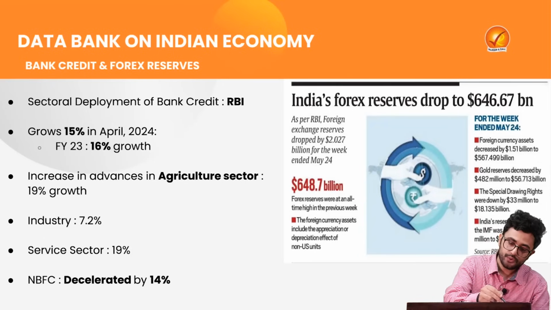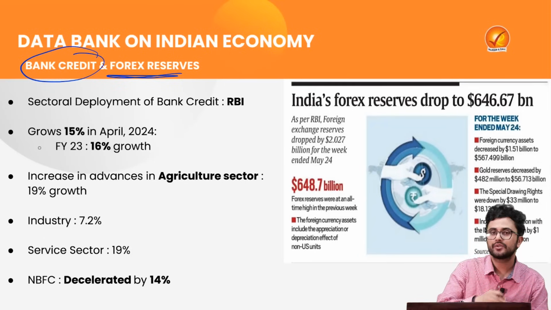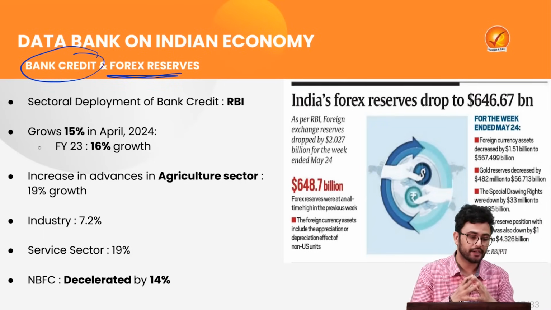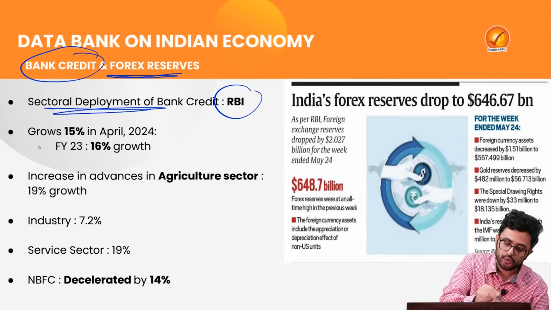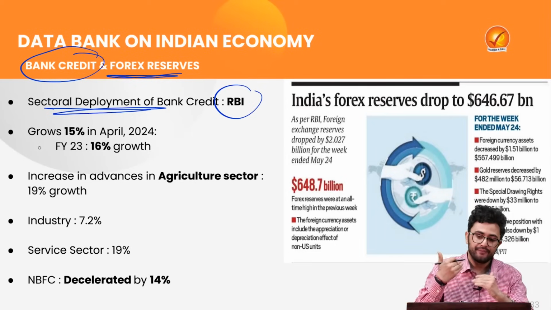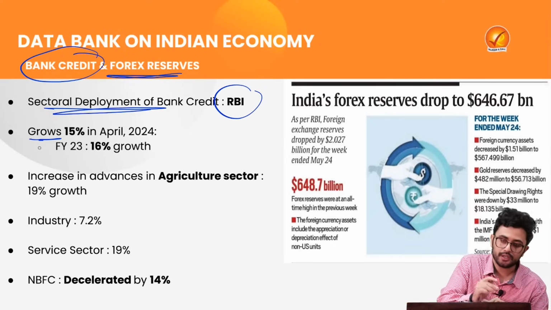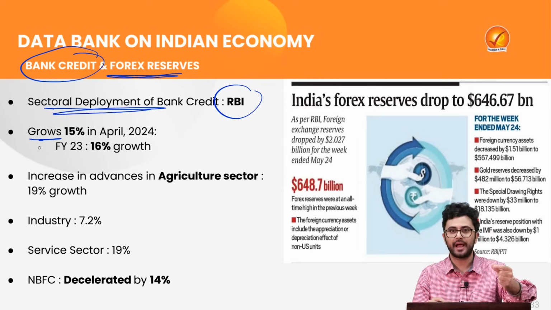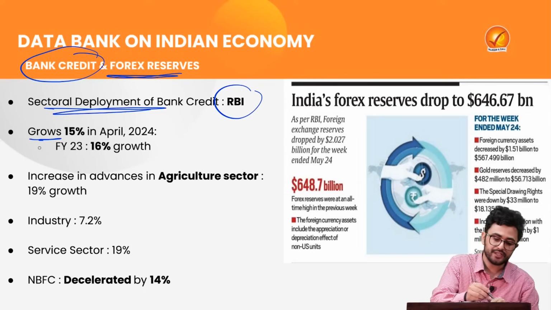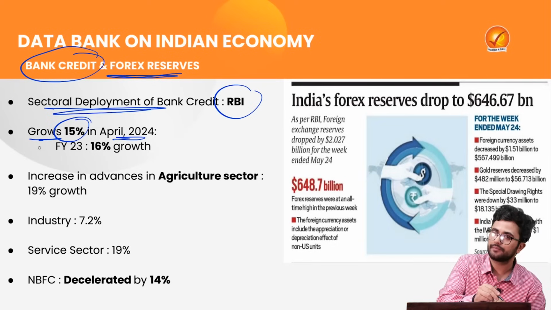The other news and data given in today's newspaper is about bank credit. This report has been released by the Reserve Bank of India, called Sectoral Deployment of Bank Credit, where it talks about the credit provided by the banks, which has increased 15% in April.